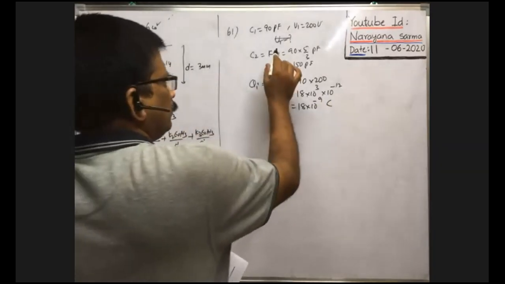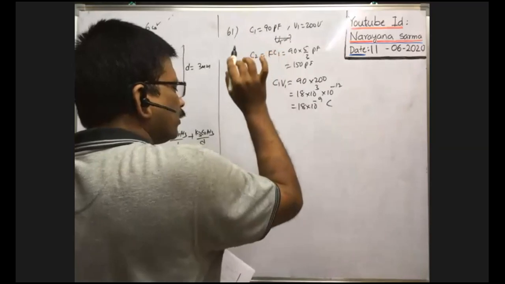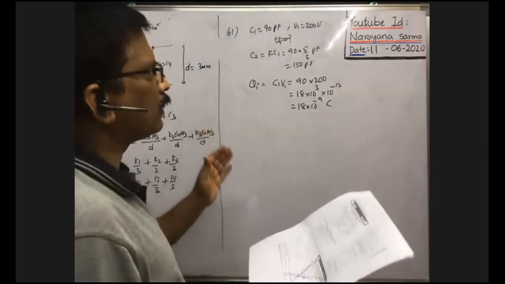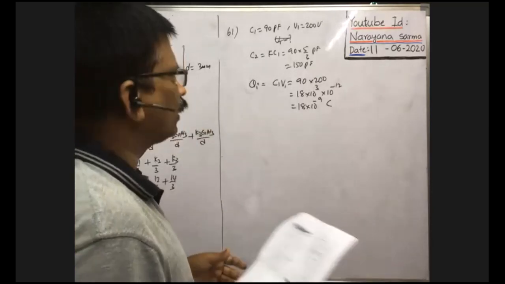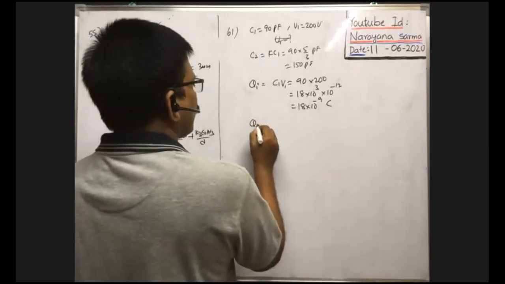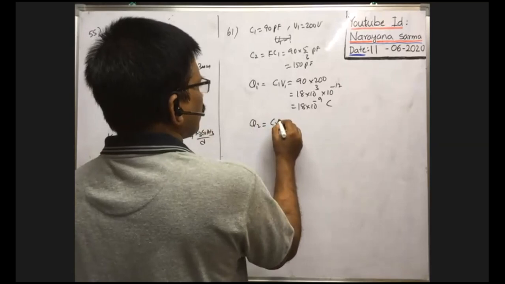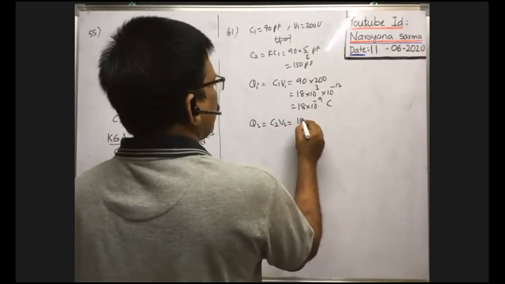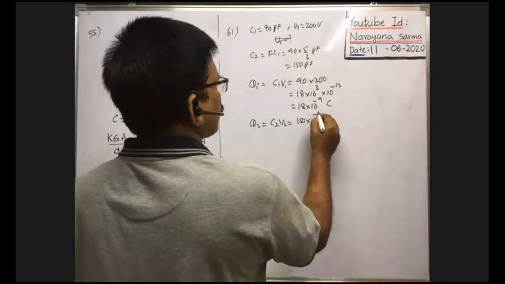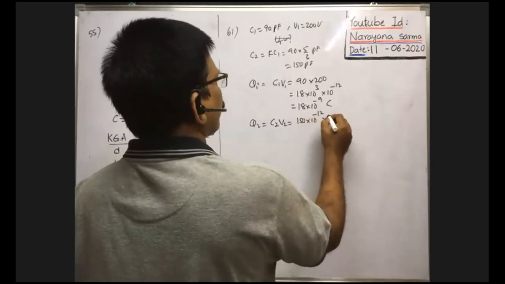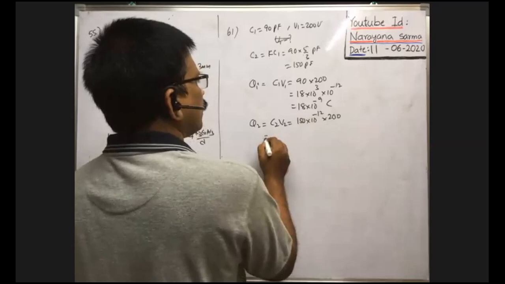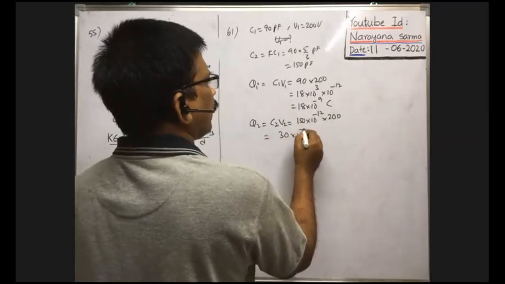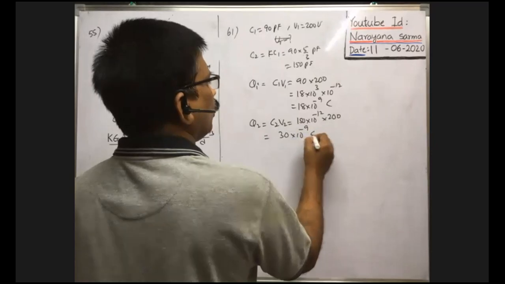Whenever the dielectric medium is introduced between the two plates of the capacitor, by keeping the capacitor in contact with the cell only, then the final charge stored is equal to C2 into V2. The potential difference is the same, 200 volt. C2 is 150 picofarad, into 10 to the power of minus 12, into 200 volt. If you simplify, it is 30 into 10 to the power of minus 9 coulombs.